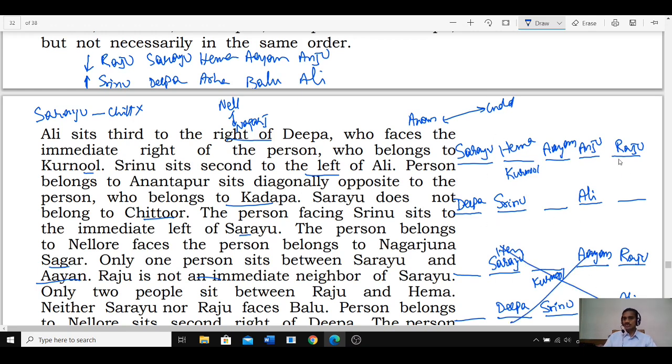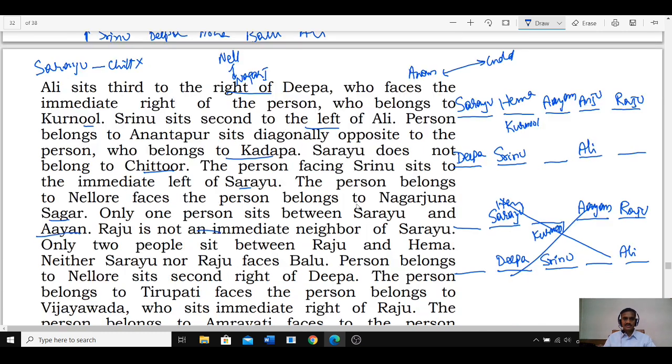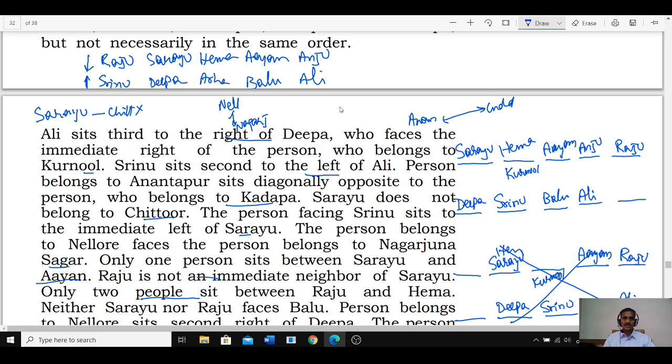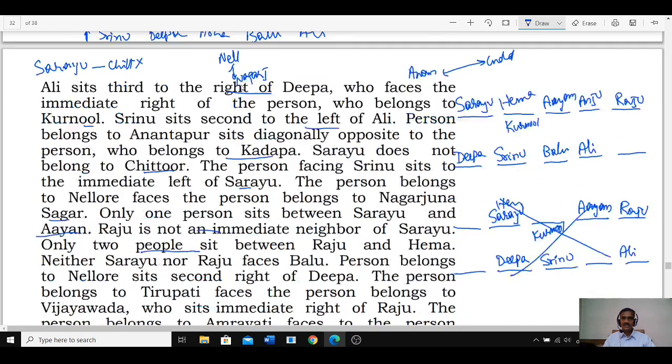Now we are left with only the first case. Raju is not an immediate neighbor, and two people between Raju and Hema. And neither Saryu nor Raju faces Balu, hence Balu must be here. As Balu is here, then Deepa, Sinu, Balu, Alu, and tell me who is the person left out. Arha must be at this end. Now the persons are finalized.